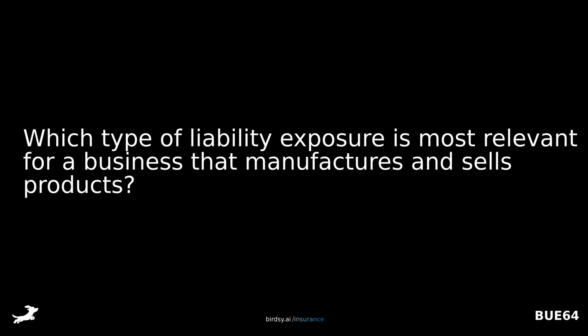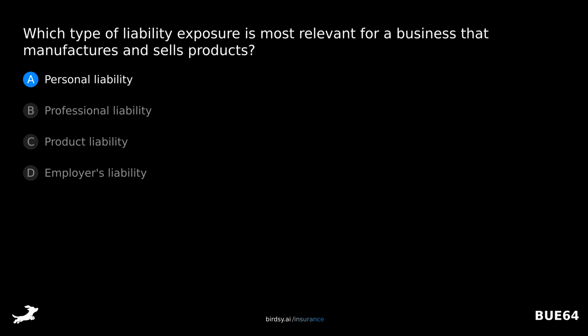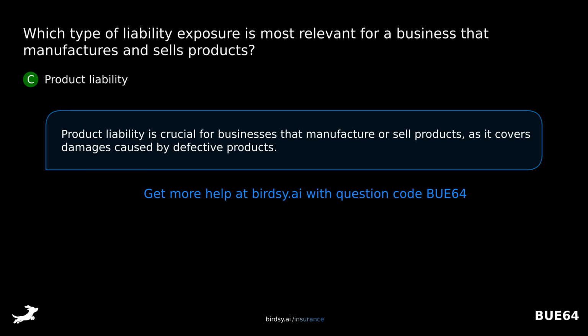Which type of liability exposure is most relevant for a business that manufactures and sells products? Is it A, personal liability, B, professional liability, C, product liability, or D, employer's liability? The answer is C, product liability. Product liability is crucial for businesses that manufacture or sell products, as it covers damages caused by defective products.